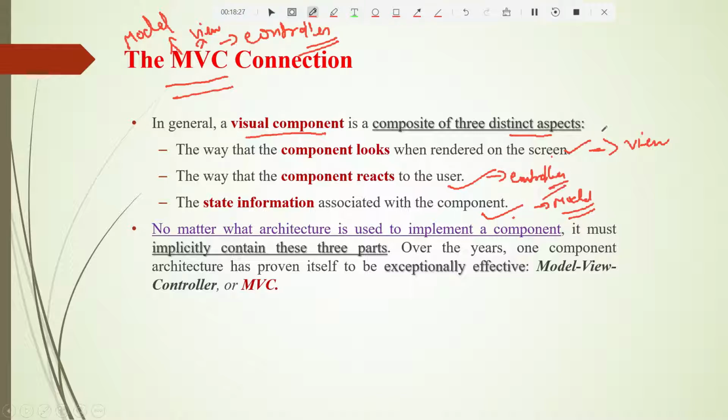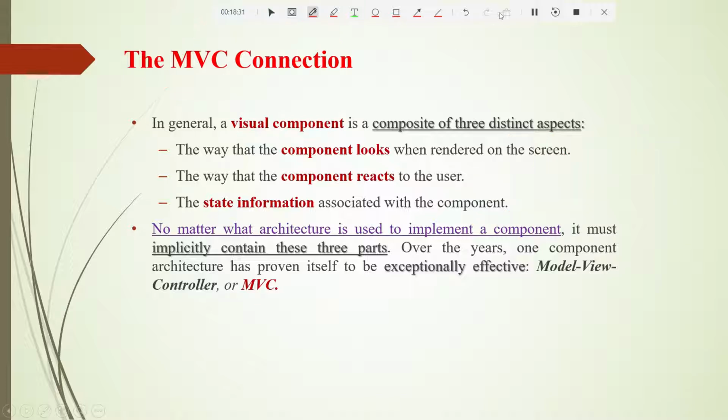So let us see what exactly is the job of the view, controller and model. No matter what architecture is used to implement a component, it must implicitly contain these three parts. So what are these three parts? That is the model part, the view part and the controller part.